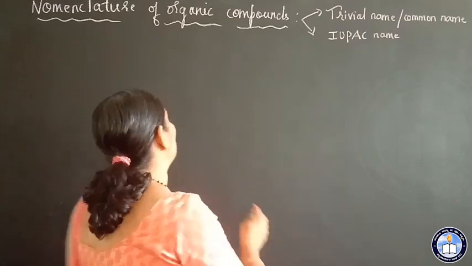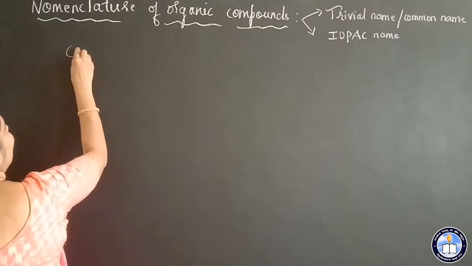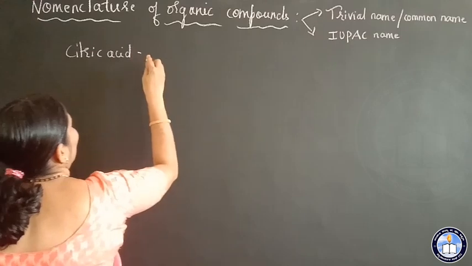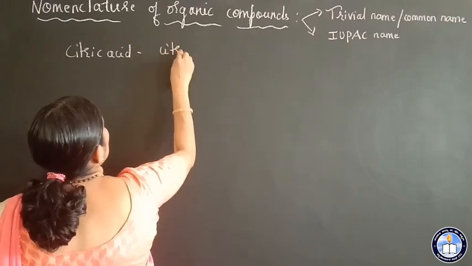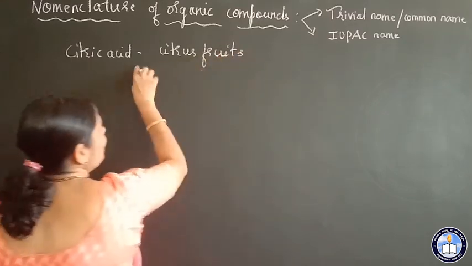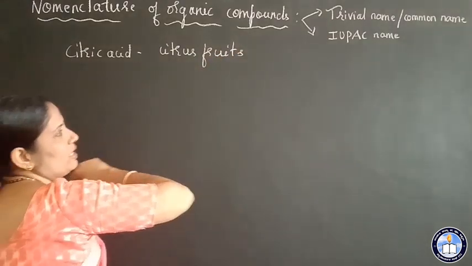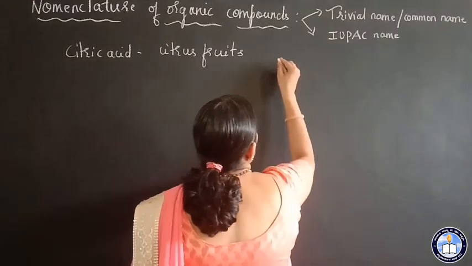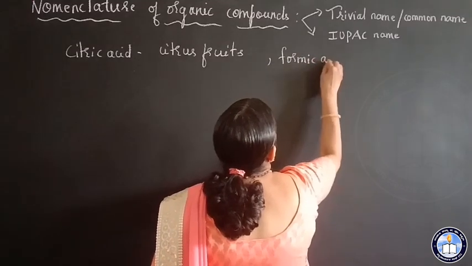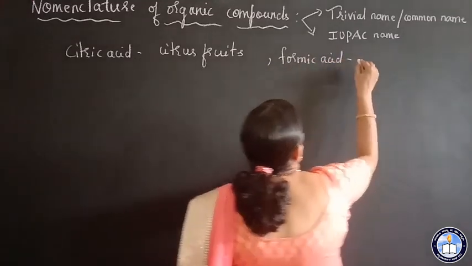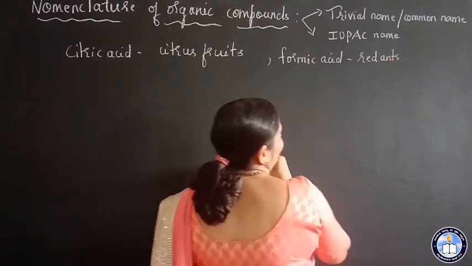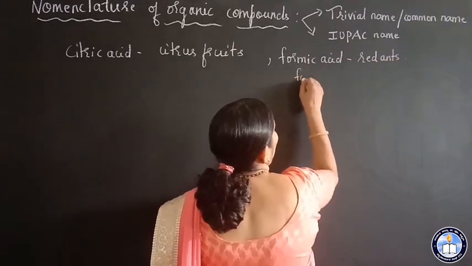So, for example, citric acid, it is obtained from citrus fruits. Similarly, formic acid, it is obtained from red ants. In Latin, formica means red ant.